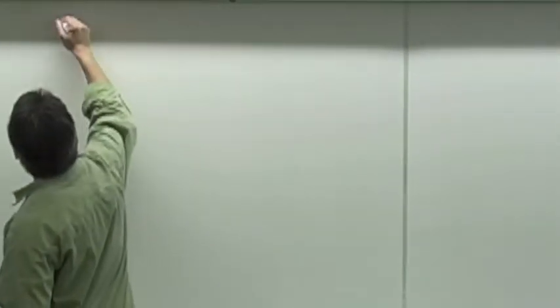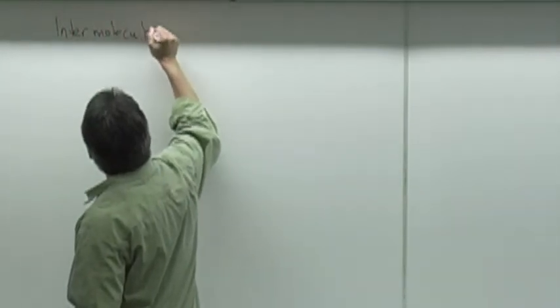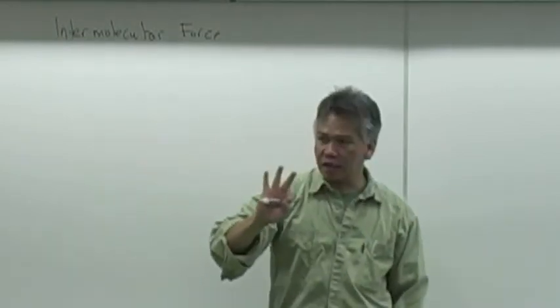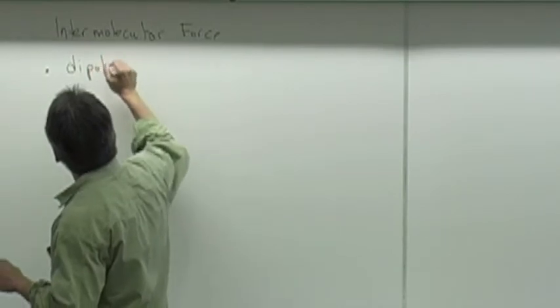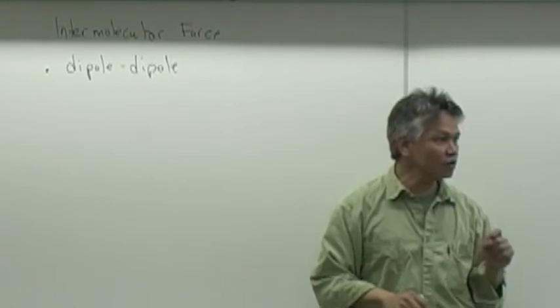What are the intermolecular forces available to matter? We're going to concentrate on 3 intermolecular forces. Okay, there's more out there, but we're going to concentrate just on 3, and this lab just deals with 3. The 3 are dipole-dipole type of intermolecular force.